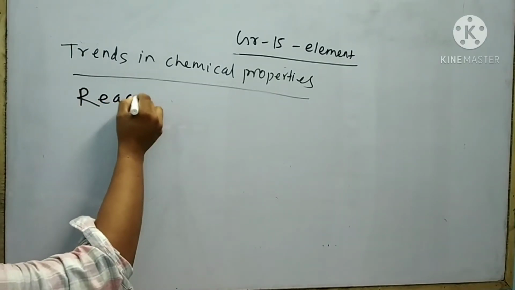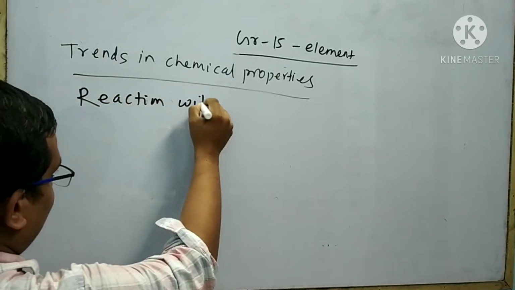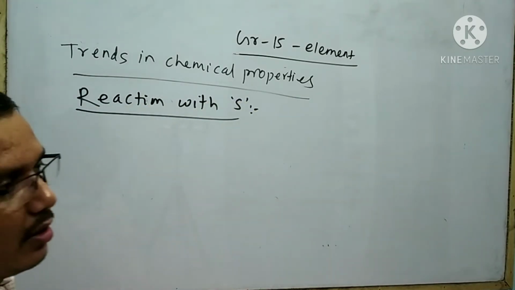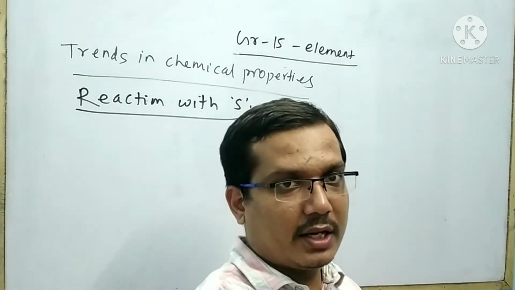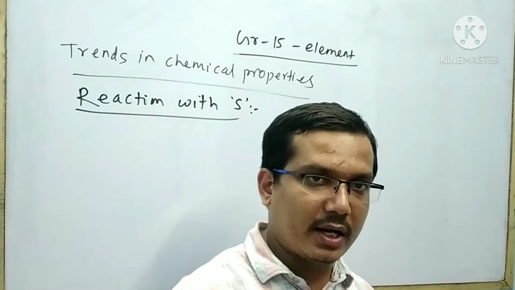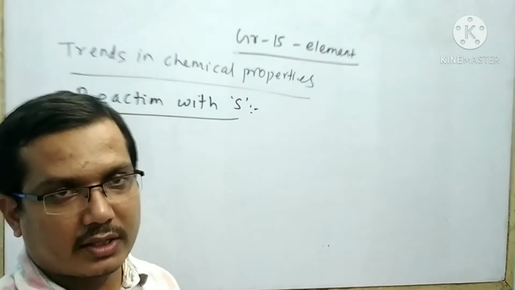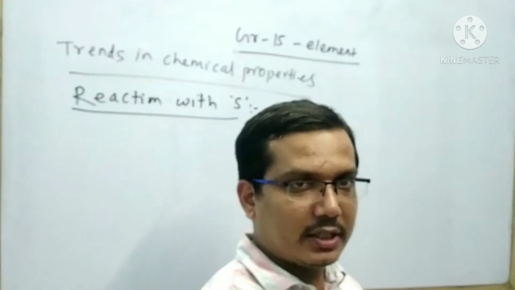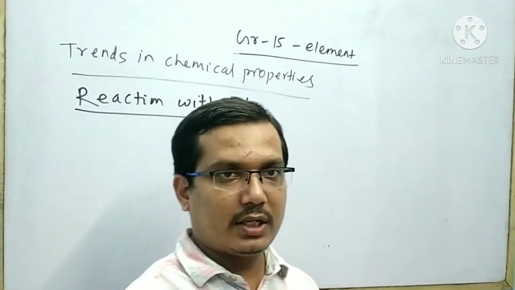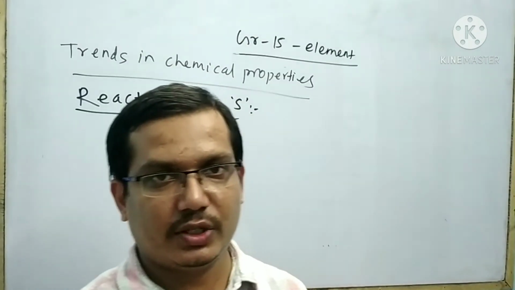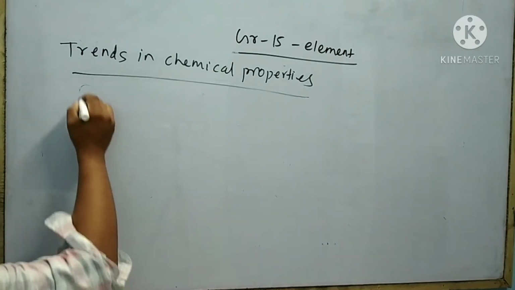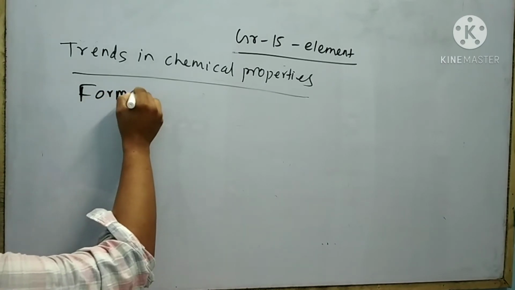Next chemical property: reaction with sulfur. Except nitrogen, all other elements react with sulfur to form the corresponding sulfide. The stability of the sulfide increases from top to bottom due to increase of the electropositive character of group 15 elements.